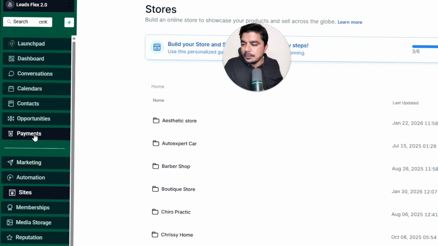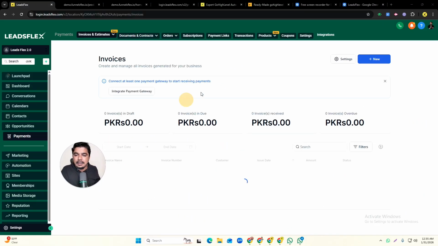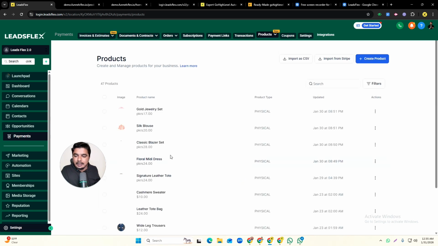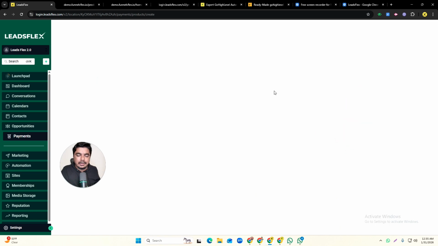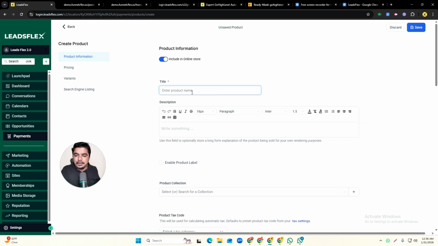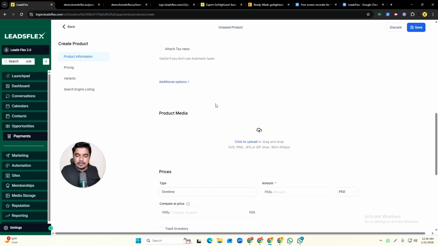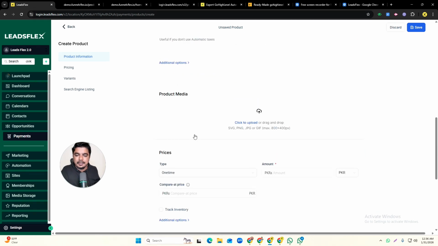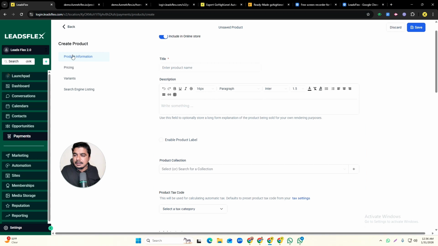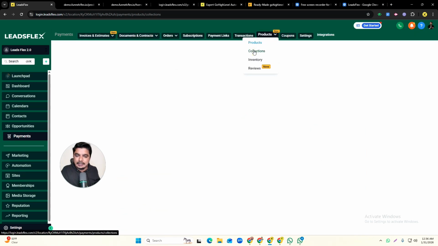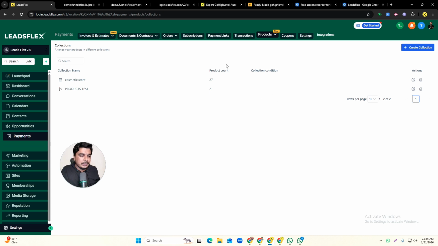First of all, you need to go to your Payments section, and in the Payments section you can see Products, and then you can go to Products. Here we will add a product, and you can create products or you can create a collection. It's up to you. You can put titles, descriptions, and all the basic necessary things of products here. You can add variants, images, price, everything step by step. And after that, if you want to add categories or collections, you can make categories as well. Here you can simply create your collection and add products.